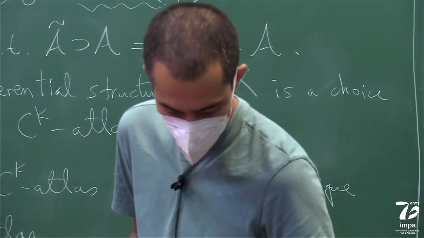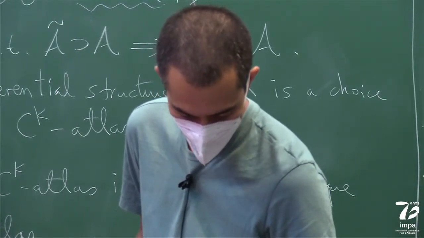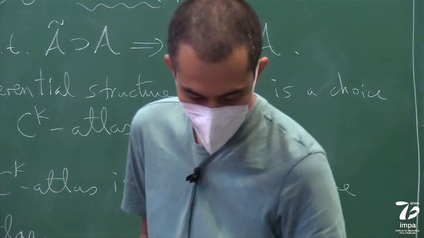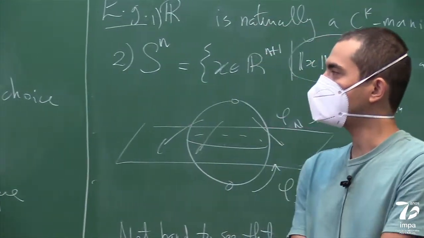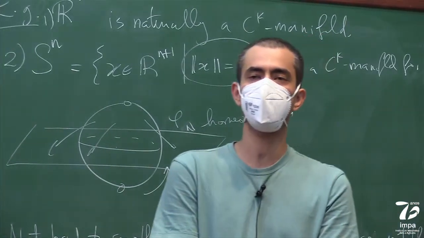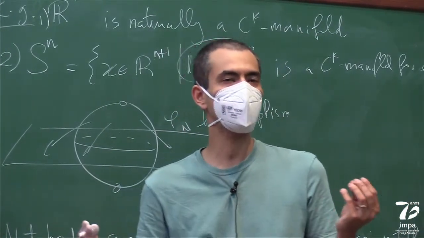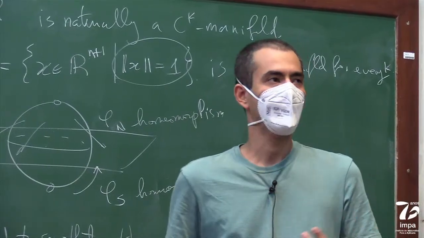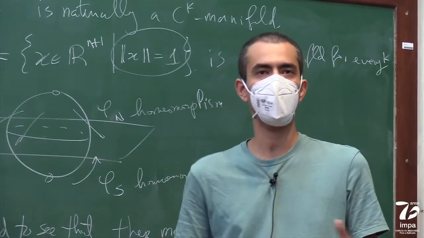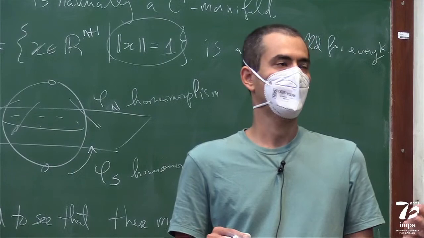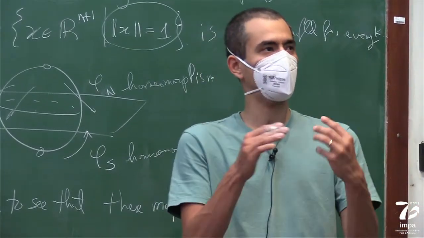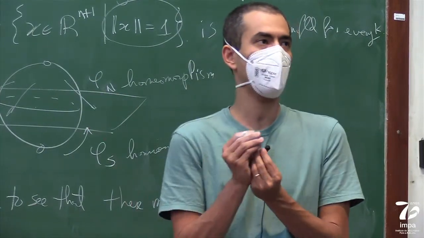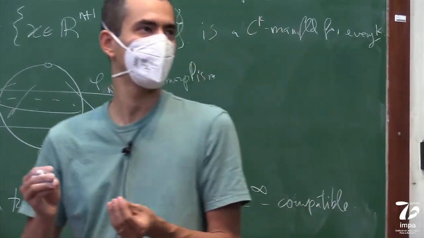So now you might wonder, are there manifolds that are CK but are not CK plus 1? What's the subtlety of all the different Ks? And if you liked analysis, you probably know that there are lots of maps that are C1 but not C2, or C2 that are not C3. And these questions of how many derivatives you have, it's actually pretty subtle.